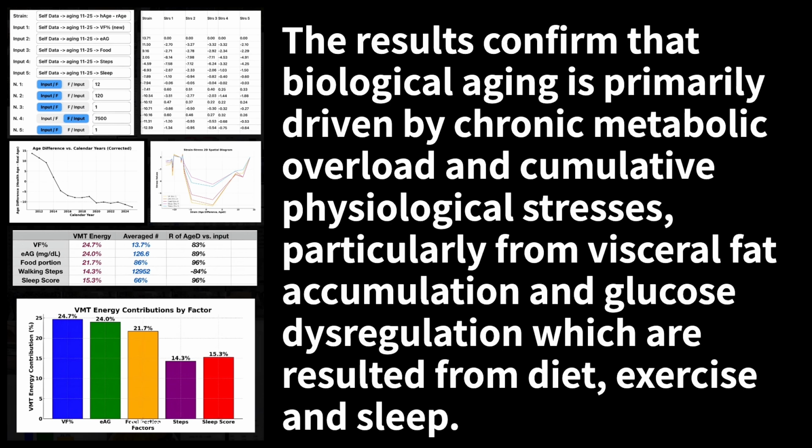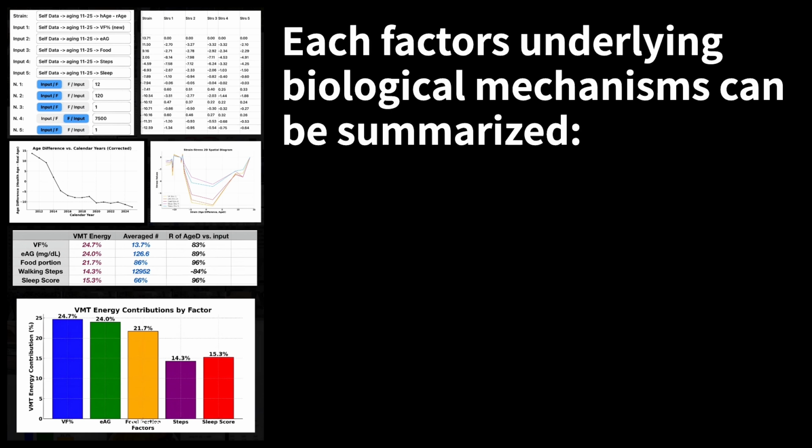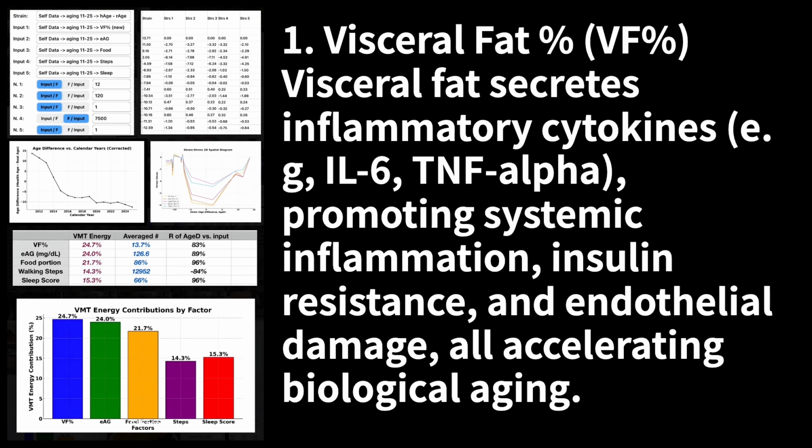Discussion: the results confirm that biological aging is primarily driven by chronic metabolic overload and cumulative physiological stresses, particularly from visceral fat accumulation and glucose dysregulation, which result from diet, exercise and sleep. Each factor's underlying biological mechanisms can be summarized. 1. Visceral fat percent, VF%. Visceral fat secretes inflammatory cytokines, e.g., IL-6, TNF-alpha, promoting systemic inflammation, insulin resistance, and endothelial damage, all accelerating biological aging.